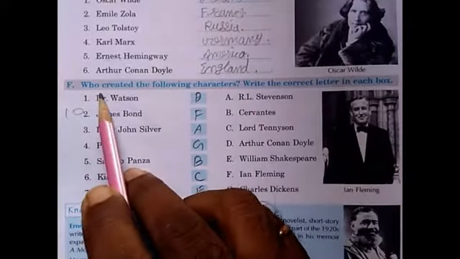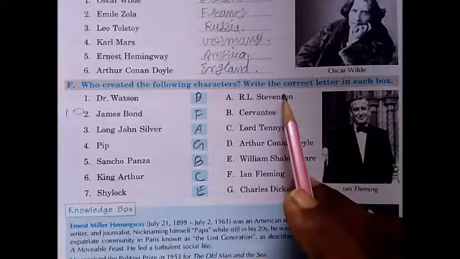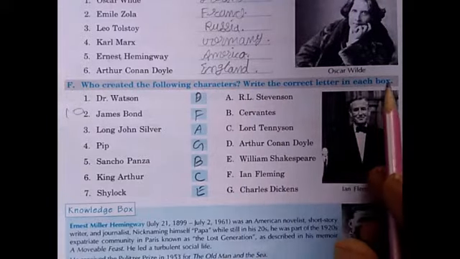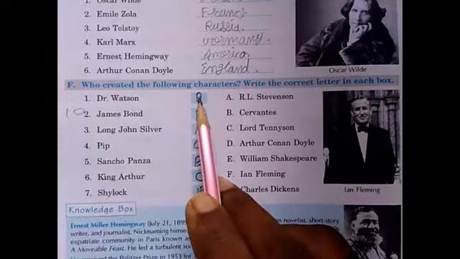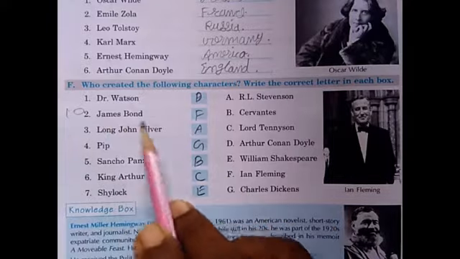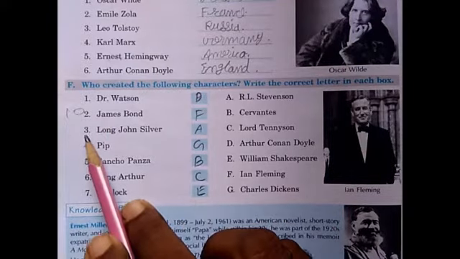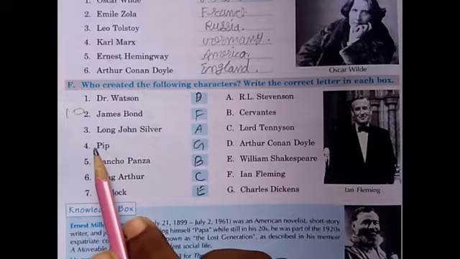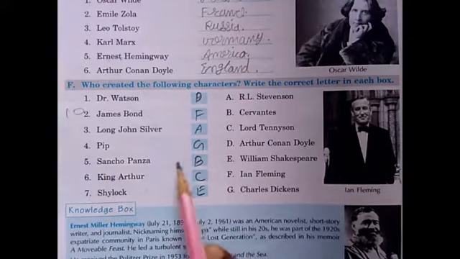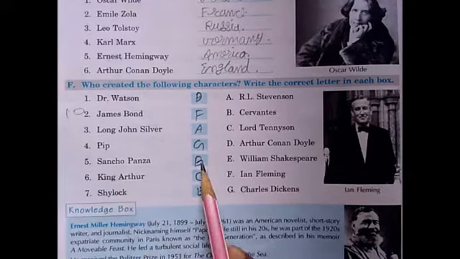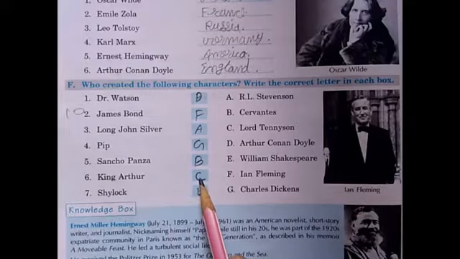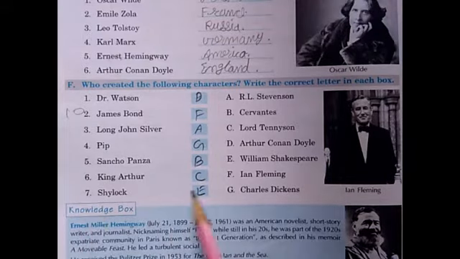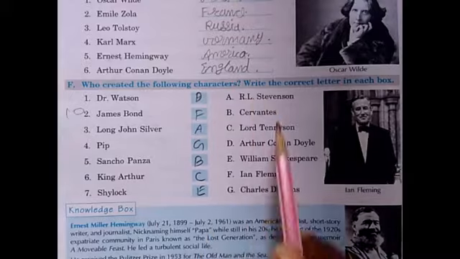Then F. Who created the following characters? Write the correct letter in each box. 1. D. 2. F. 3. A. 4. G. 5. B. 6. C. And 7. E. These are the answers.